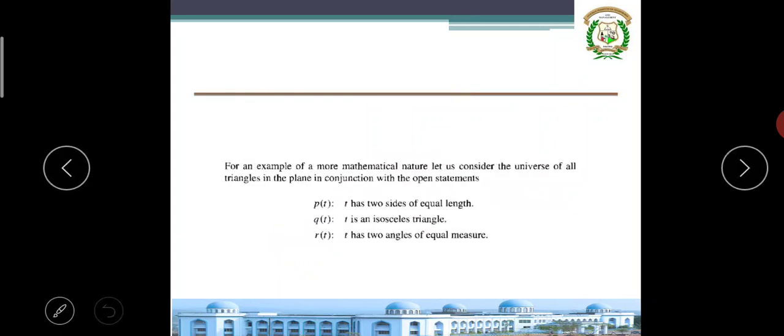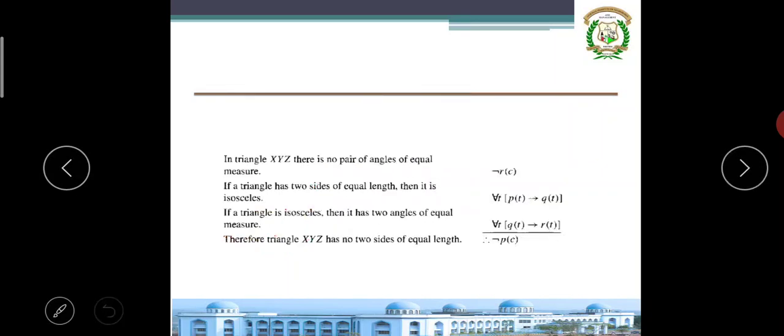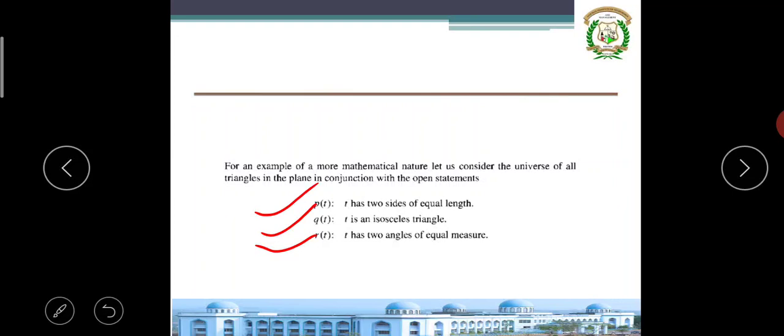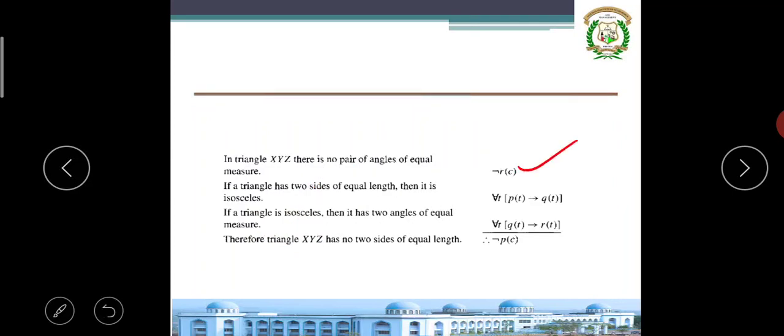Given the equations, we know P of t is: t has two sides of equal length. Q of t is nothing but: isosceles triangle. R of t is: two angles of equal measures. Now in the triangle XYZ there is no pair of angles of equal measures. The negation of R of c is: no equal measures.